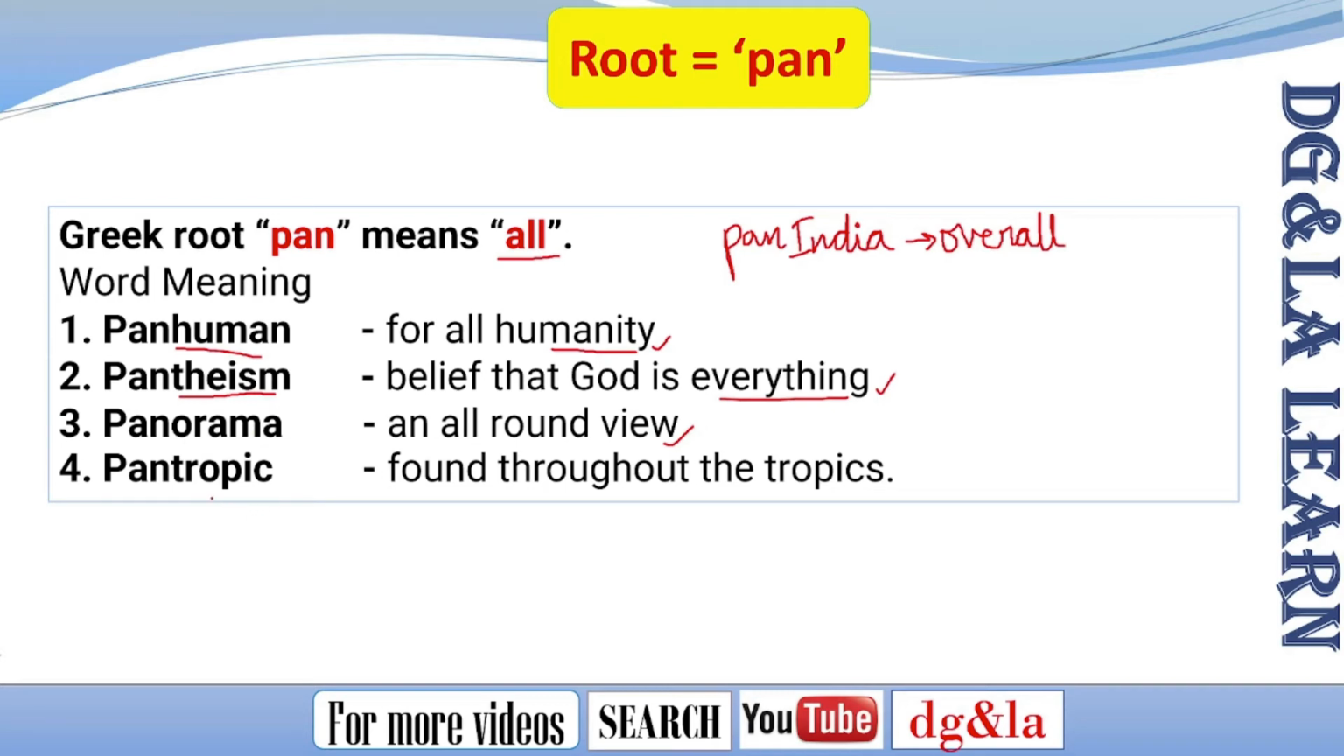And the next one is pantropic. Pantropic is found throughout the tropics. Anything that is found throughout the tropics or the tropical regions, we call it pantropic. So simply, pan means all, and tropic here refers to the tropical regions. Something found throughout the tropics is called pantropic. So these are some of the words relating to pan.